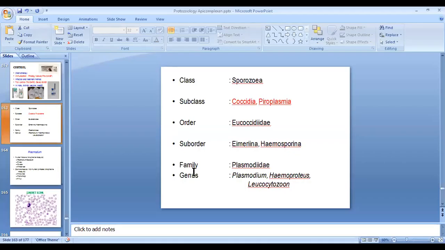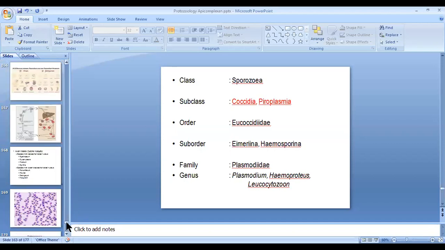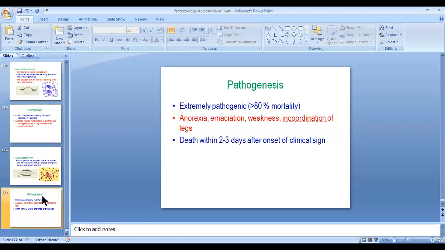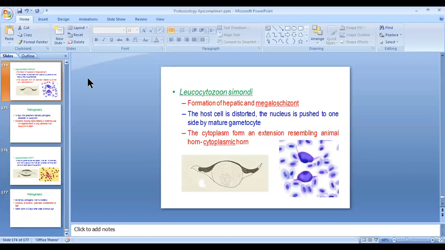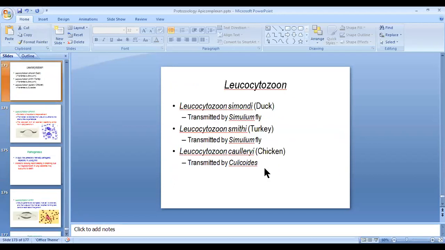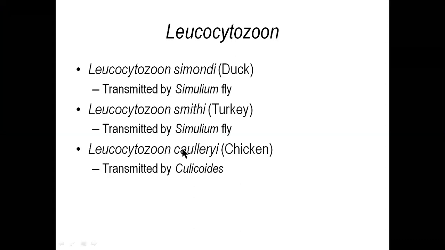Okay, so the last one is Leucocytozoon caulleryi, which is transmitted by Culicoides. So this causes Bangkok hemorrhagic fever.